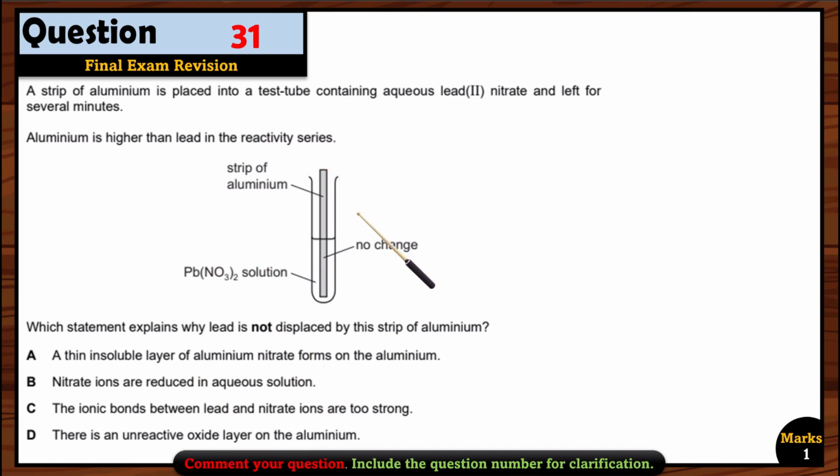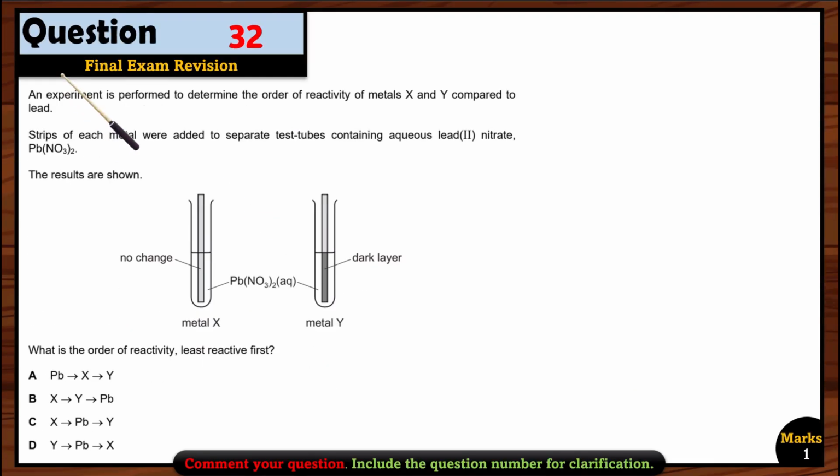Again, if aluminium is not reacting, it means it has an oxide layer, right? So we can find that option, and this is option D: there is an unreactive oxide layer on the aluminium. So option D is correct. This oxide layer makes aluminium less reactive.